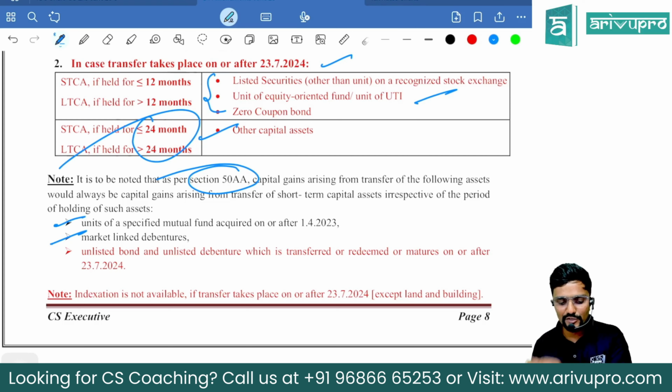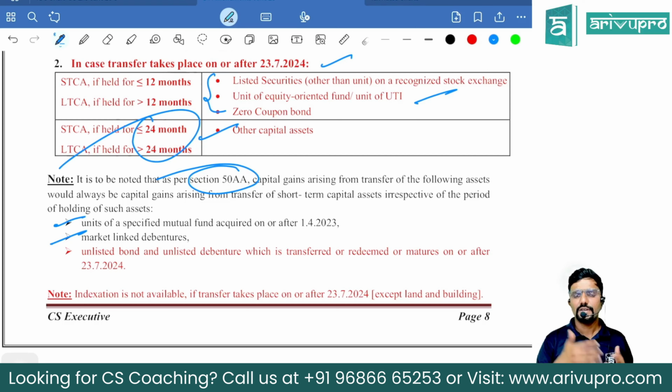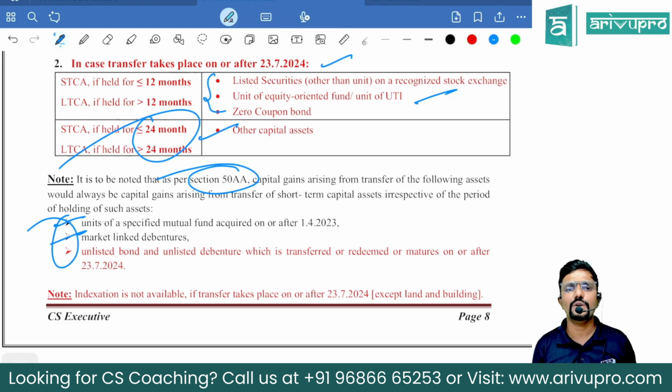Which were the two assets before, sir? Units of specified mutual fund acquired on or after 1st April 23 and market linked debentures. These were already there, guys. Now they have added one more from 23rd July: unlisted bond and unlisted debenture, which is transferred or redeemed or matures on or after 23rd July. This is the new item. And if you have transferred any of this, don't even check period of holding. It is always short term, taxable at normal rate. Even 111A doesn't cover this.